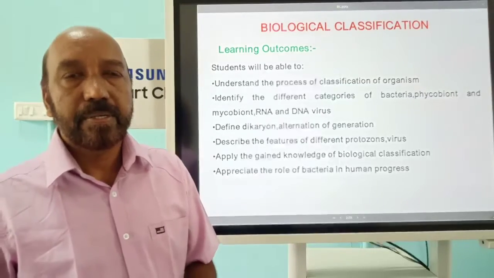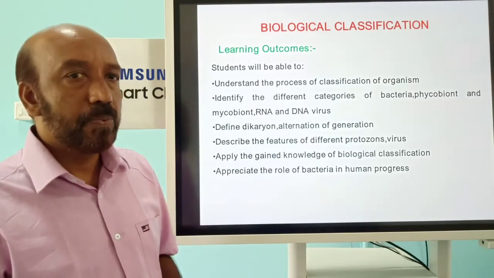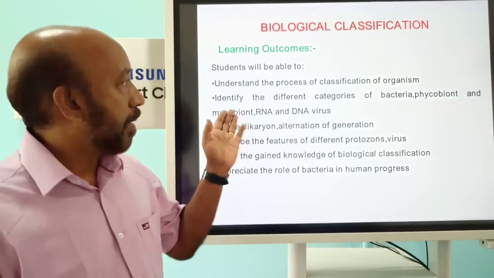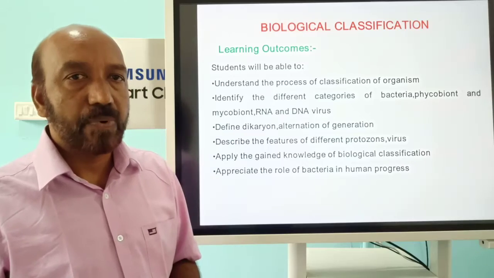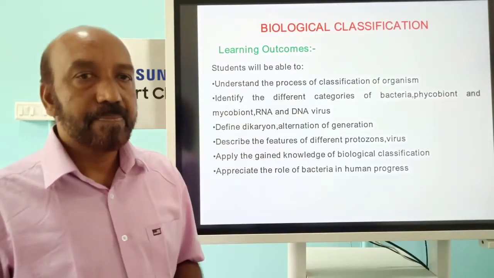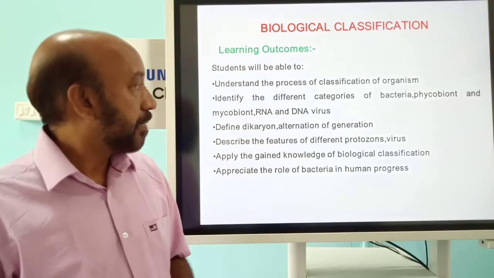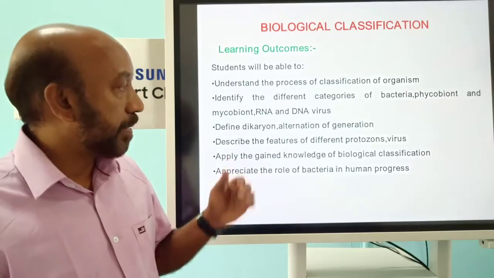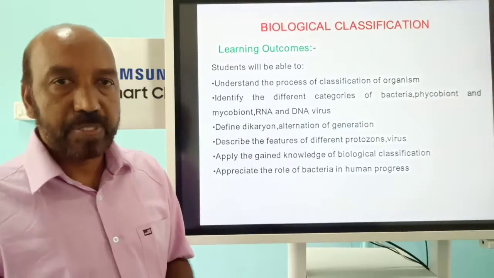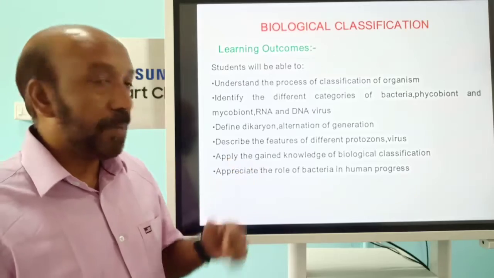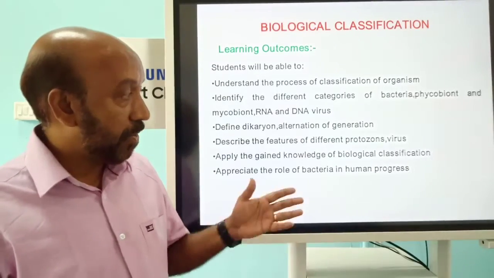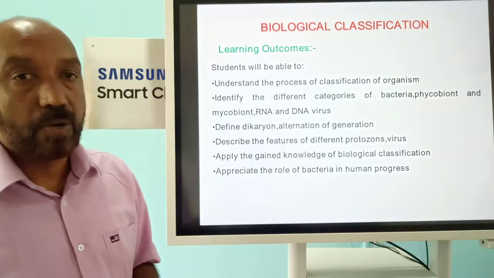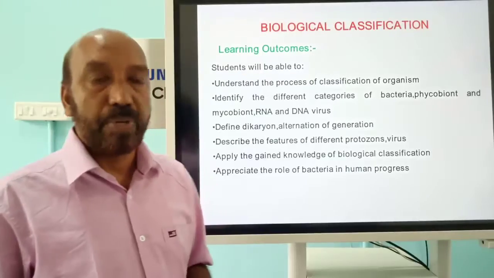After the class you will be able to understand the process of classification of organisms, and you will identify the different categories of organisms like bacteria, and you can define dikaryon and alternation of generations, etc. And then you will describe the different features of protozoans, viruses, etc., and apply your gained knowledge of biological classification in your daily life, and you will appreciate the role of bacteria in human progress.